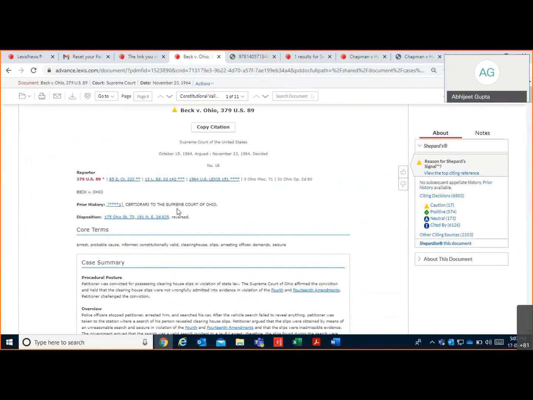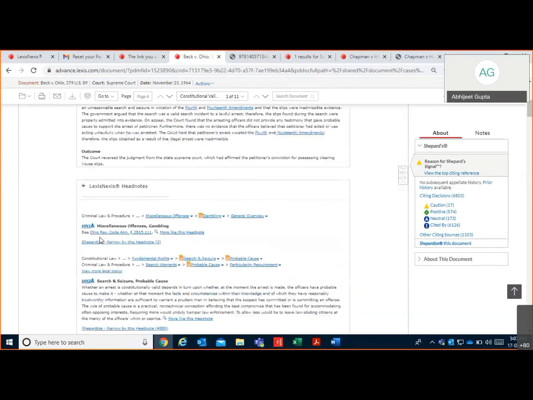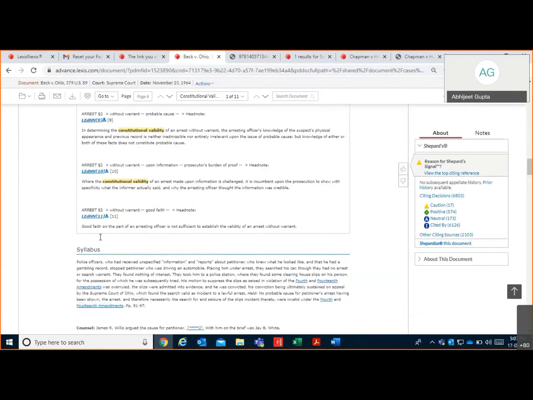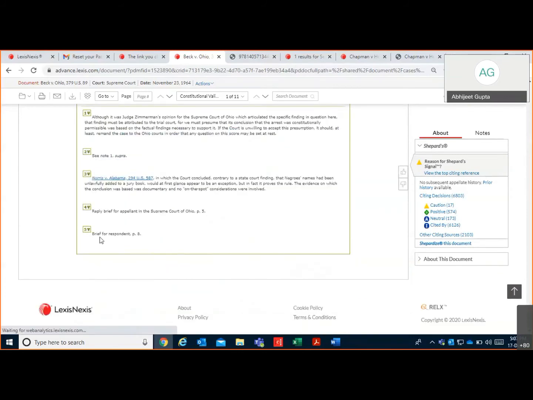If this particular case has any prior history in any session court or district court, you can refer to that as well, right? Then dispositions, then entire case summary, headnotes. So this is the format basically for US cases.